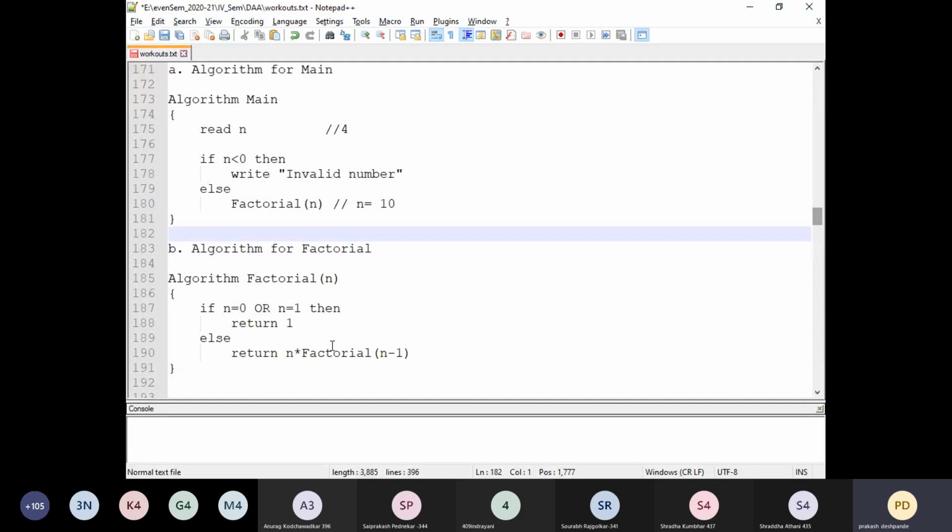Once it reaches the situation where no more function calls are getting added, the control should go back to its previous space. That means it has to start popping the elements, right? That is the concept of a stack. All our function calls, in any programming language, make use of the concept of stacks.